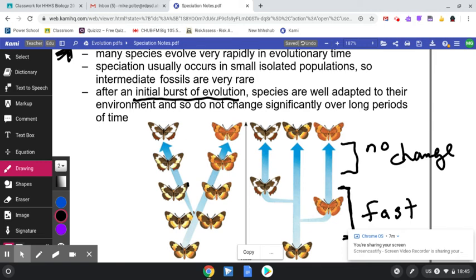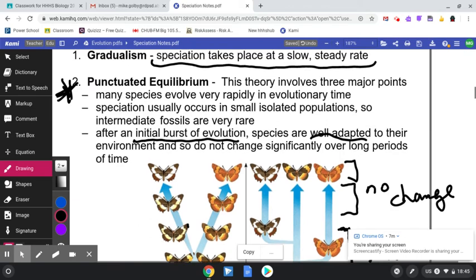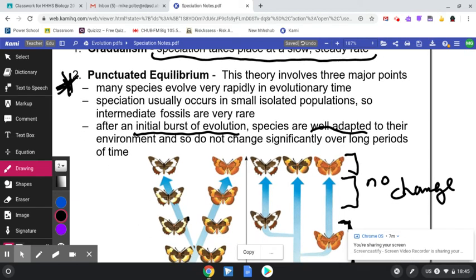And then there's a long time period where nothing happens due to these species becoming very well adapted. That's this space in here before we get the new species of butterflies. So we have the fast burst of change, followed by the long, significant time period where nothing takes place. So we have gradualism and punctuated equilibrium.